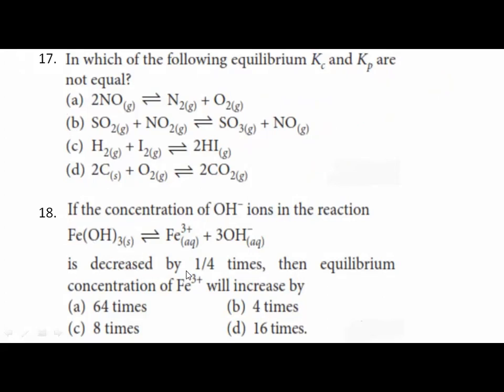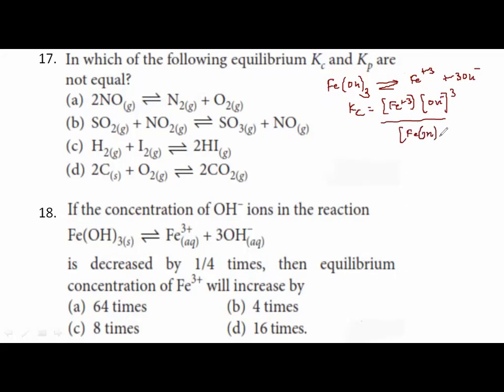Next, if the concentration of OH minus ions in the reaction FeOH thrice gives Fe plus 3 OH minus is decreased by 1/4 times, then the equilibrium concentration of Fe plus 3 will increase by. Okay, let us solve it here. So the equation is FeOH thrice gives Fe plus 3 OH minus. How do you write the equilibrium constant? Kc will be equal to concentration of Fe plus 3 into concentration of OH minus raised to 3 divided by molar concentration of FeOH thrice.